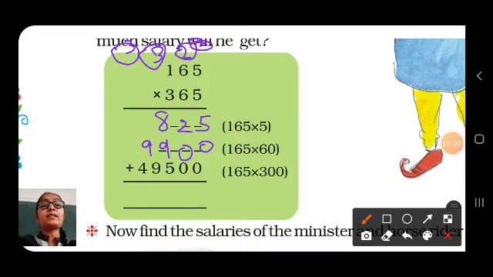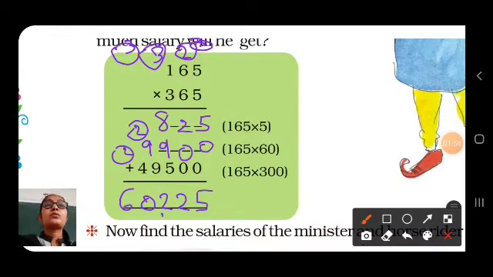So now we will add these three numbers. 5, 2, 8 plus 9, 17 plus 5, 22. Here 2, 9 plus 2, 11 plus 9, 20. Here 0, carried over 2, 4 plus 2, 6. So Shantaram's salary for 365 days, means for 1 year, is equal to 60,225. Now let us move on to the next question.